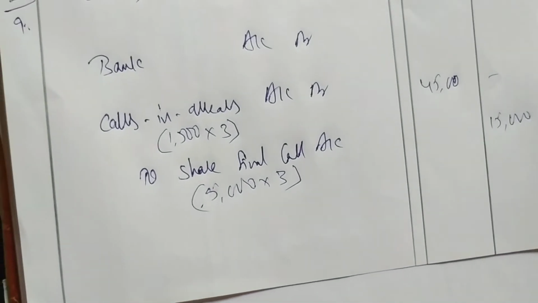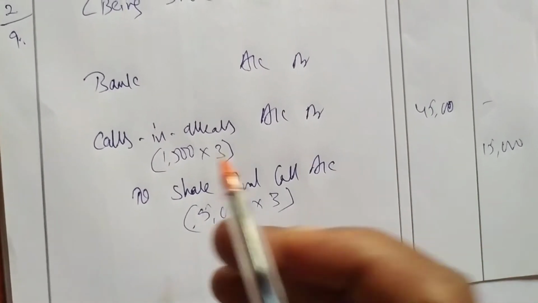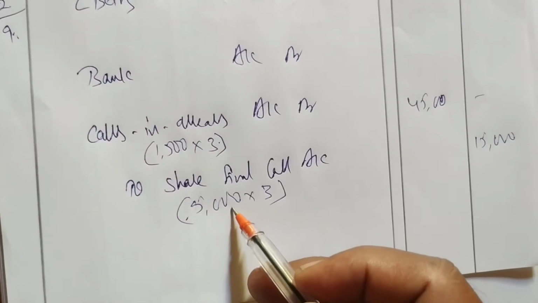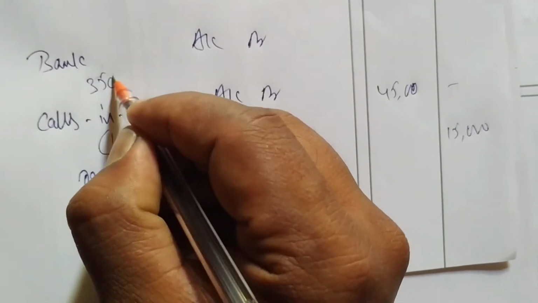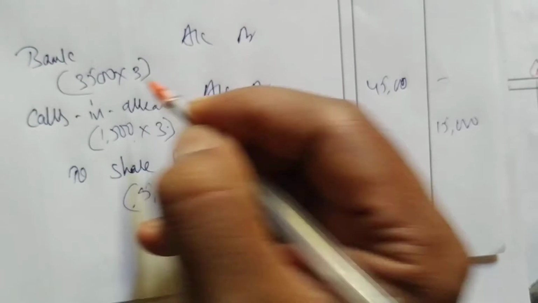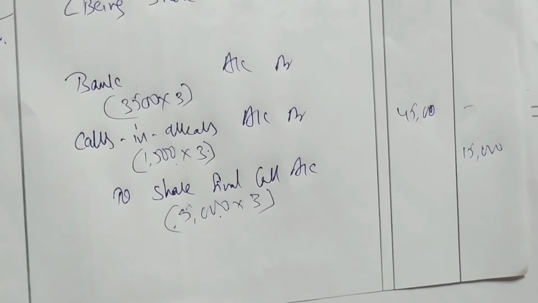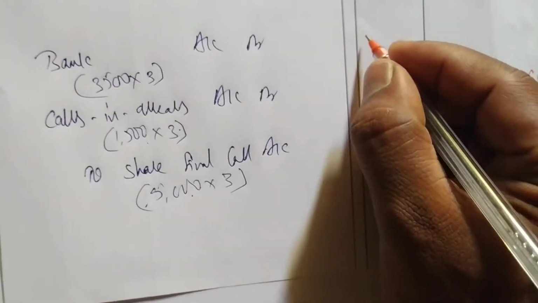Total we have to receive money on 5,000 shares. From that we have not received 1,500. So it means we have received money on 3,500 shares into 3. So 3,500 into 3 is 10,500 we have received.